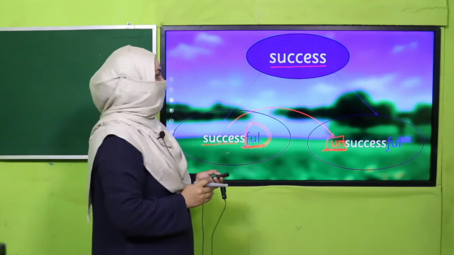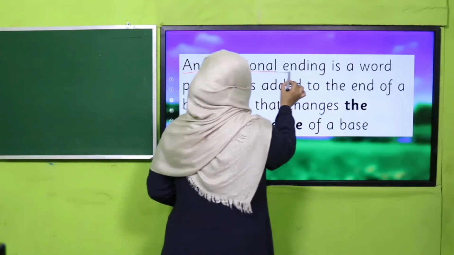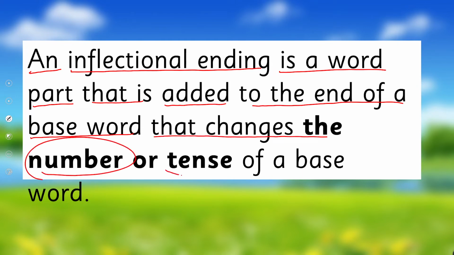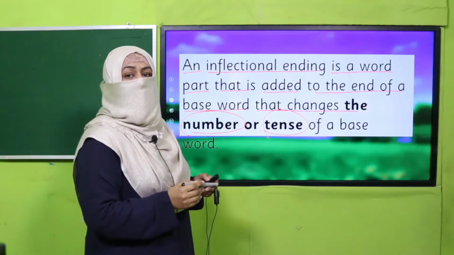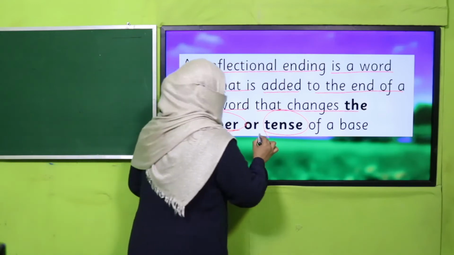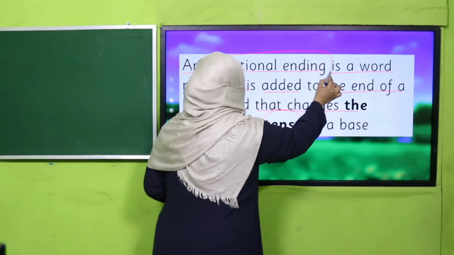Are you clear? Okay. Now there is another concept, an inflectional ending. It is a word part that is added to the end of a base word that changes the number or tense. I just told you about a suffix. We add it at the end of a word. But if by adding at the end of a word, the number of the noun or the tense of the verb is changed, it means the word part we added is an inflectional ending.